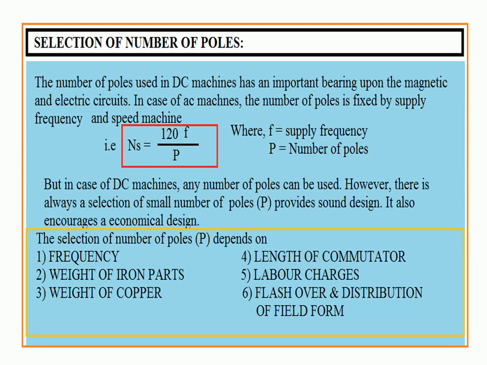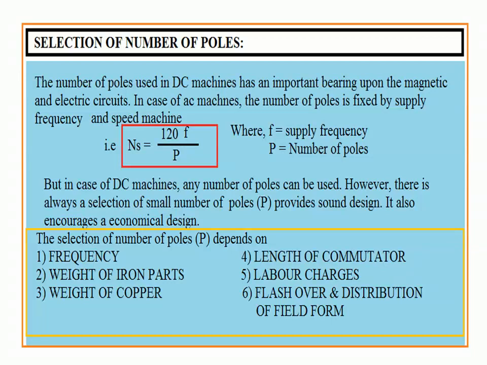Now, selection of number of poles depends on frequency and speed in case of AC machines. So, Ns equal to 120 F by P: as per the requirement of speed and frequency, the number of poles are designed. But in case of DC machines, such a relation does not exist.